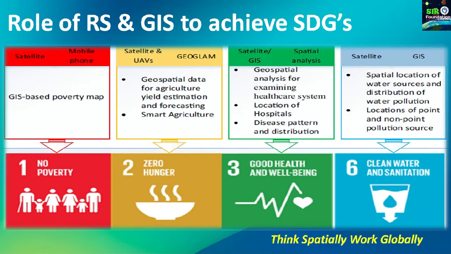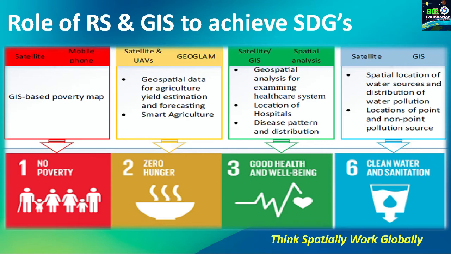On the screen you can see SDG number 1, that is no poverty. You can use a GIS based poverty map to implement actions to tackle poverty in the world. In this way, there are different geospatial platforms which can be used to tackle different SDGs.